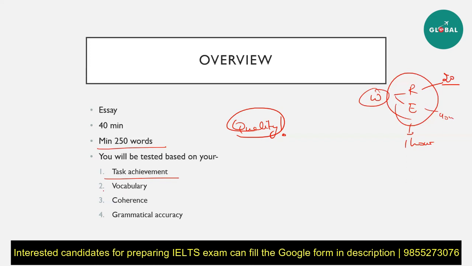The second part of your test will be about vocabulary. So you need to use a variety of words instead of the same word over and over again. You should have a wide range of vocabulary, specifically for words such as children or parents or teachers, because these are the topics where most of the questions are based on. So just revise a few synonyms, cram them if you want to, and then make them a part of your essay as soon as possible. You need to practice this. This is very important.